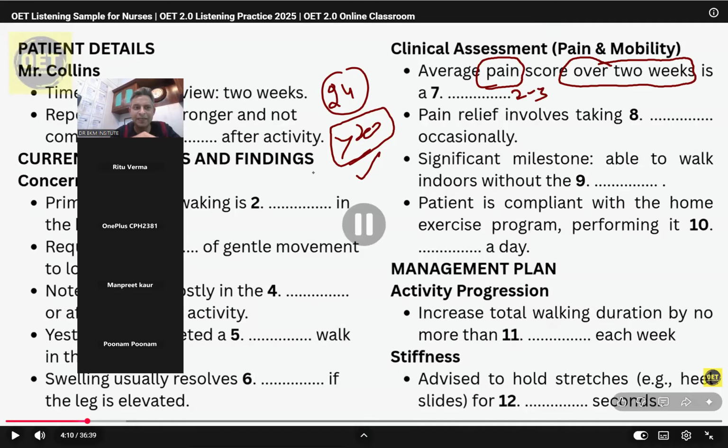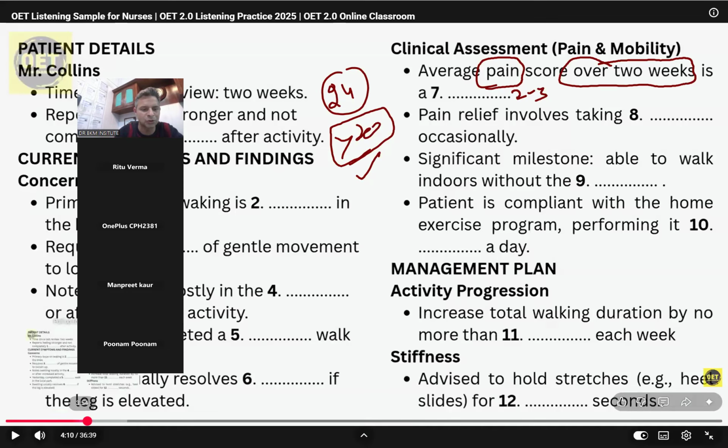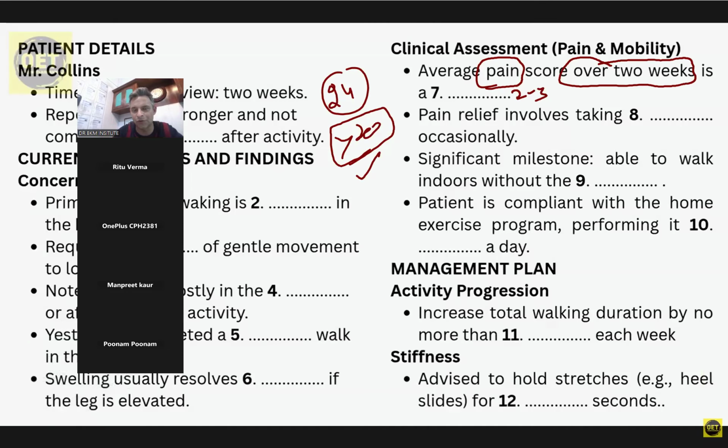Otherwise, she has repeated it, that 2 to 3. But even if she would not have repeated it, my answer stays 2 to 3, because he said worst pain is 4. Again, we will listen to it again. These are the small mistakes we don't know. When we come back, we don't realize what mistakes we have done. But see, he also talked about 2 to 3. He also talked about 4. But 2 to 3, he said, is normal average pain. The maximum or the worst pain was 4. My question is, what is the average pain? So that is where I need to focus.